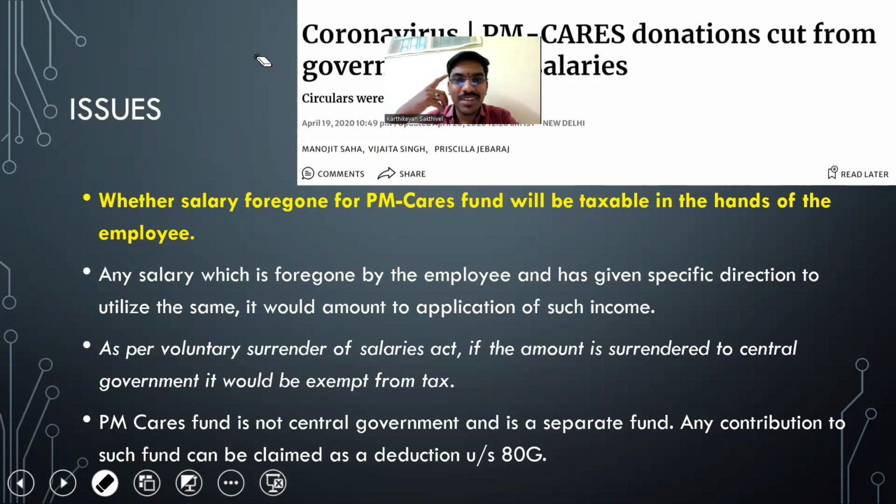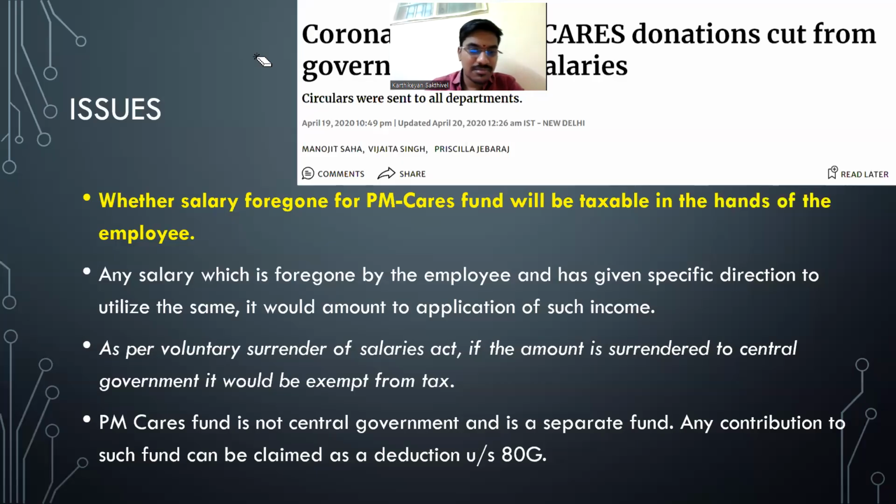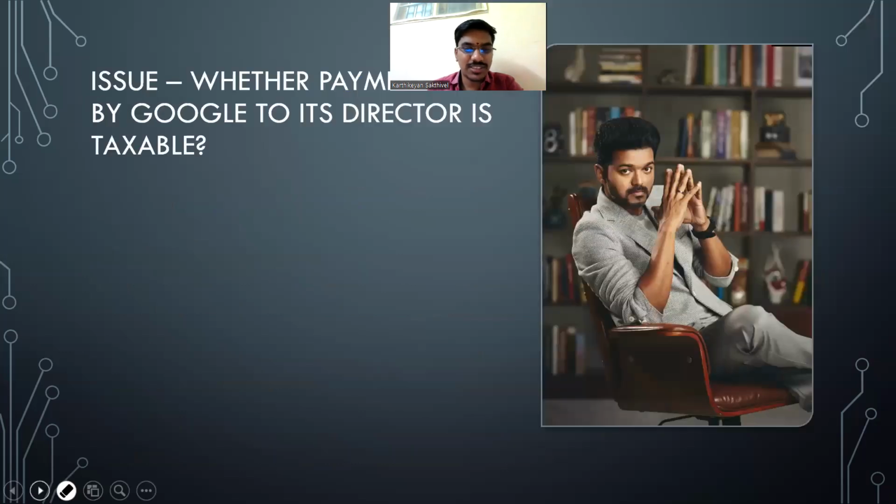That is a good question, but some questions cannot be answered in a tax class. Does someone else have some other question in this regard? No, sir. Super, we'll go to the next question.